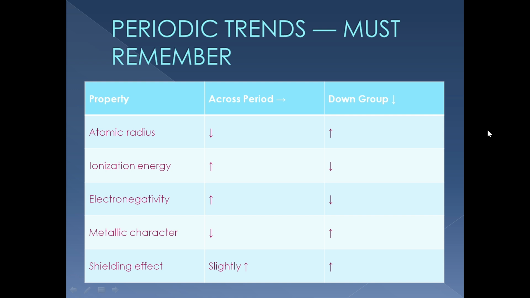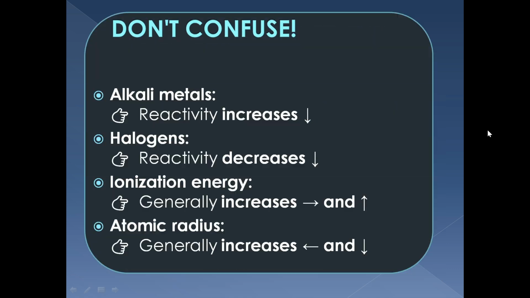Periodic trends. Here's the easiest way to remember periodic trends. Atomic radius increases down and left, while ionization energy and electronegativity increase up and right. Don't confuse these trends. Alkali metal reactivity increases down, while halogen reactivity decreases down. Atomic radius and ionization energy show opposite trends.